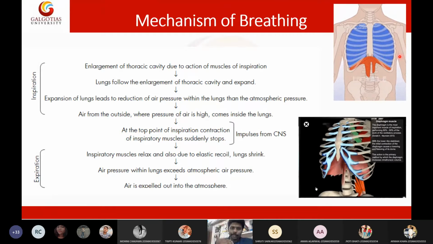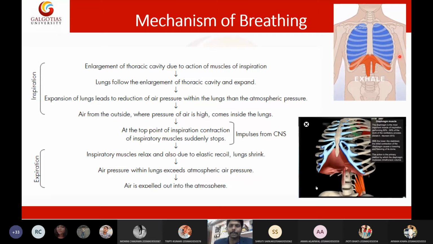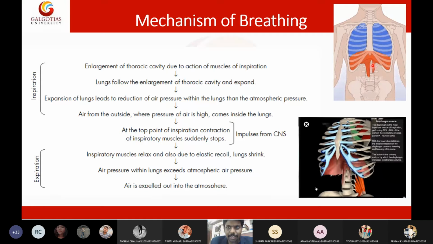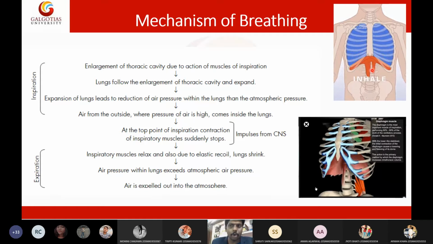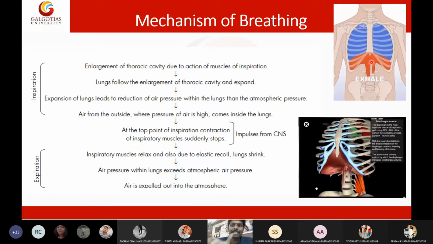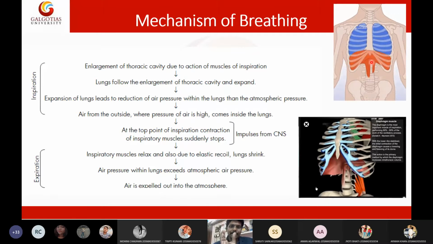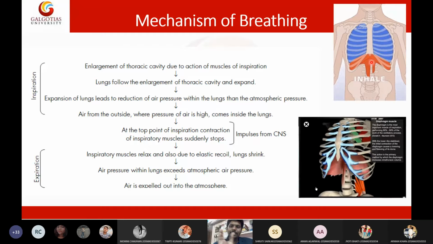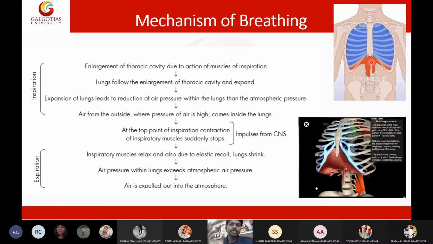After the air comes into the lungs, the diaphragm will relax. That means it will go back to its original position. When it is relaxing, the thoracic cavity will be decreased. Due to the decreased thoracic cavity, the air will be pumped out.